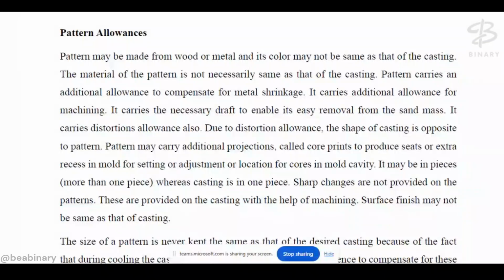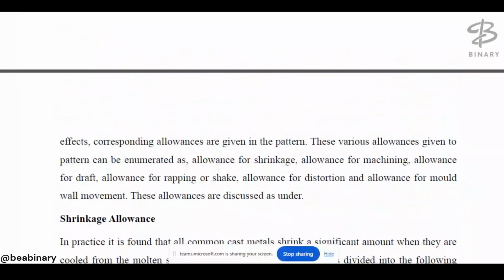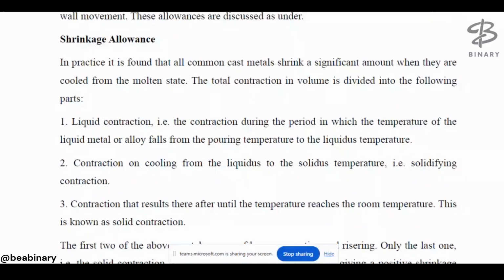So the first type of allowances is the shrinkage allowance. Why are we giving the shrinkage allowance?